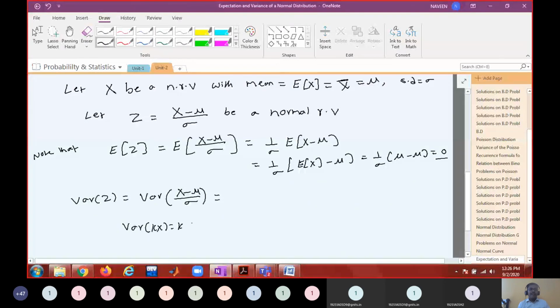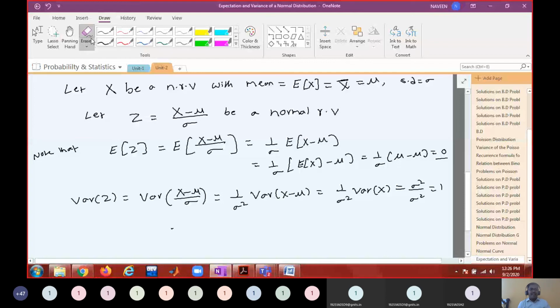Variance of kX I showed is k square into variance of X. Therefore, I can write it as 1 by sigma square into variance of X minus mu. And I have also shown that variance of X plus a constant is variance of X. Therefore, this is nothing but 1 by sigma square into variance of X. And what is variance of X? Sigma square. Sigma square by sigma square is 1.